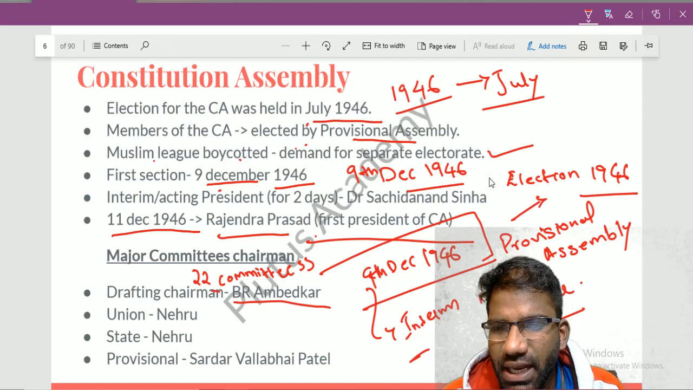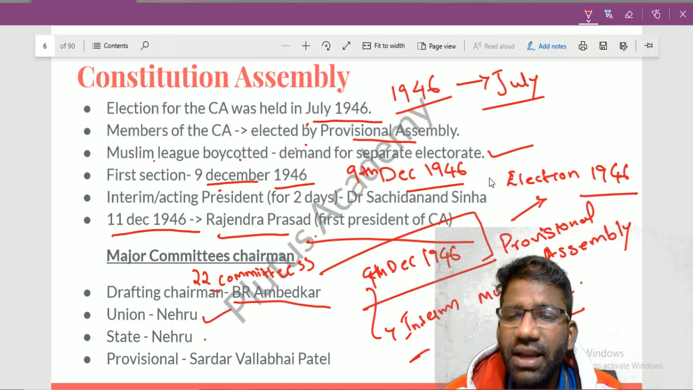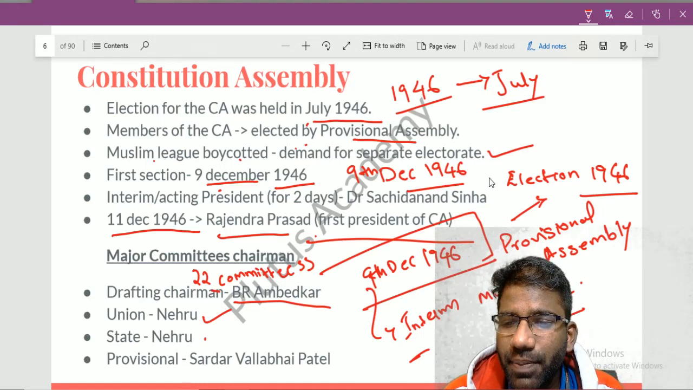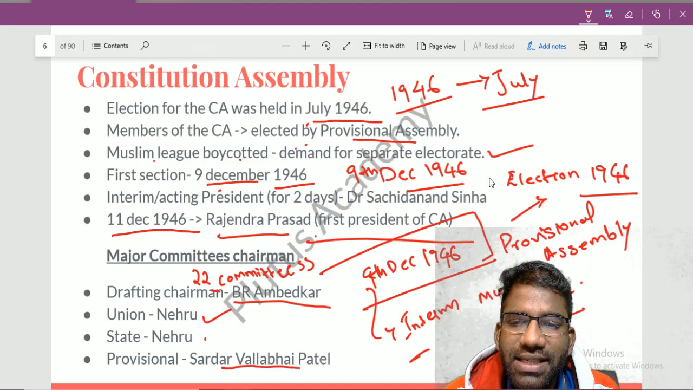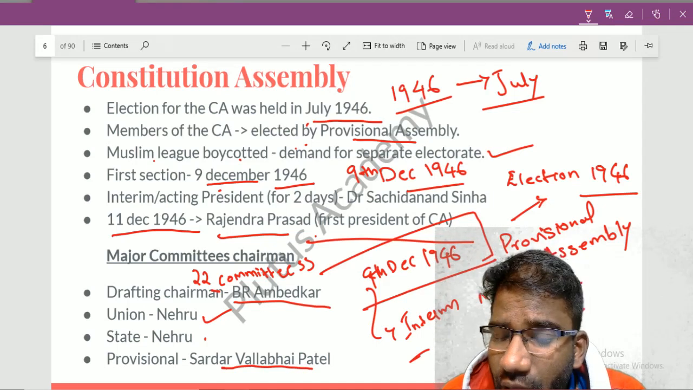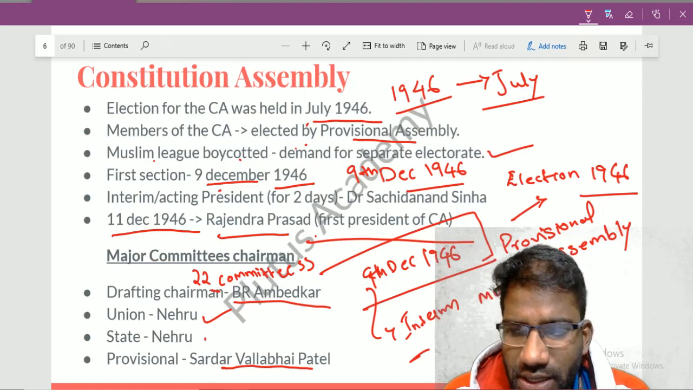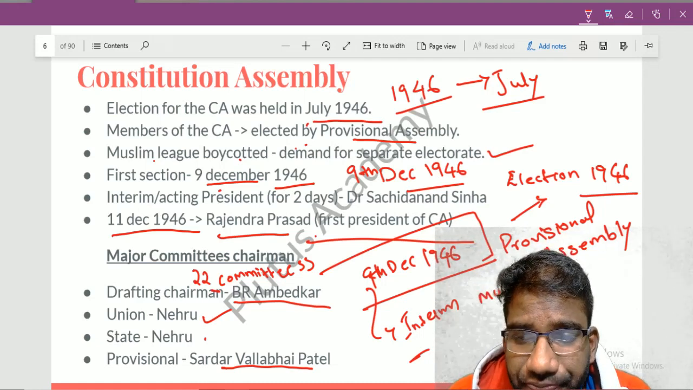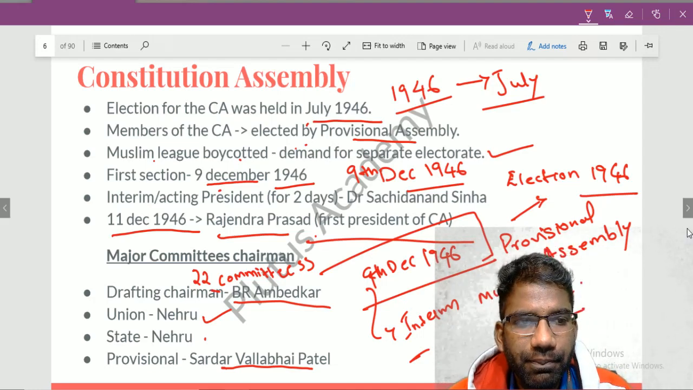The second committee was headed by Nehru. It was the Union Committee. The third major committee was also headed by Jawaharlal Nehru. It was the State Committee, and the Provincial Committee was headed by Sardar Vallabhbhai Patel. So of the 4 major committees, the Drafting Committee was headed by BR Ambedkar, the Union Committee by Nehru, the State Committee by Nehru, and the Provincial Committee by Sardar Vallabhbhai Patel.